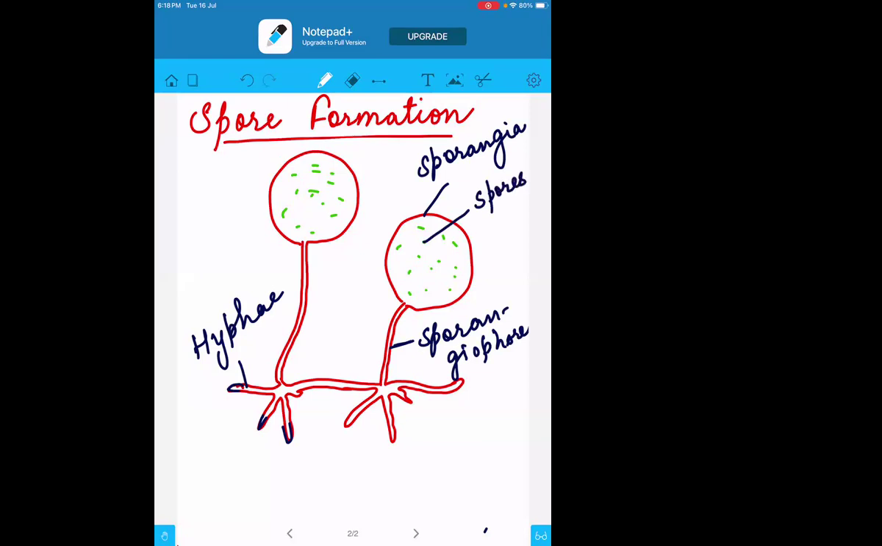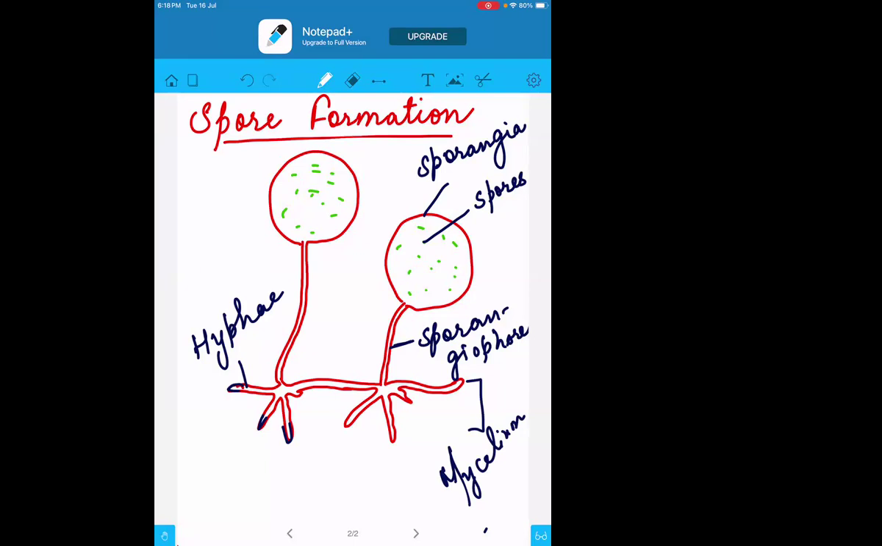So these are the different parts. The down root-like structures are called hyphae. If they are all together, then we call them a mycelium. The center part which connects the head and the roots is called the sporangiophore. The head-like or knob-like structure is called a sporangia, and inside the sporangia there will be spores present. So this is the structure of a normal spore formation.